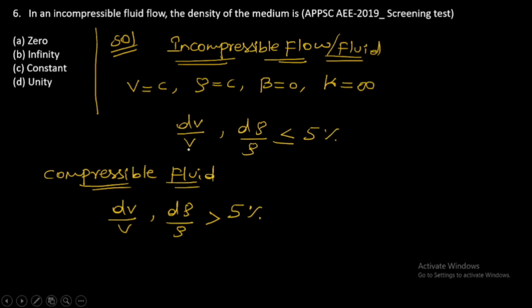So from the options, what is it saying, in an incompressible fluid flow, the density of the medium is. Therefore in incompressible flow, density is constant, so option C is the correct answer.